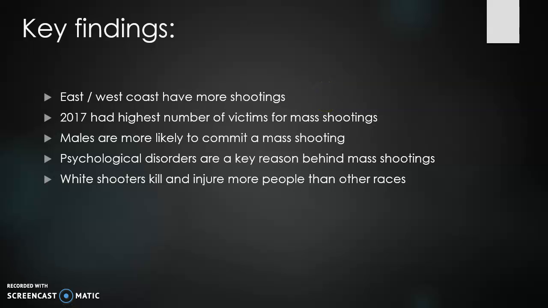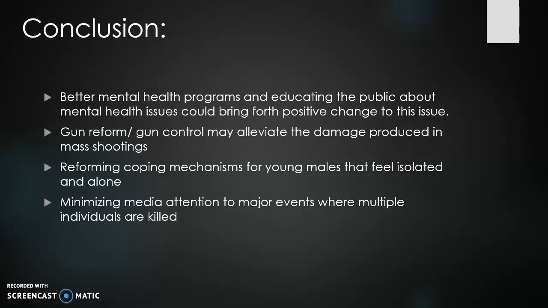So here we find a key findings summary. So we have the East and West Coast has the more shootings, as we discussed in the first slide. 2017 has the highest number of victims for mass shootings, as described in the second slide. The males are more likely to commit a mass shooting. Following slide, psychological disorders are a key reason behind mass shootings, and white shooters are attributed to killing and injuring more people than any other race.